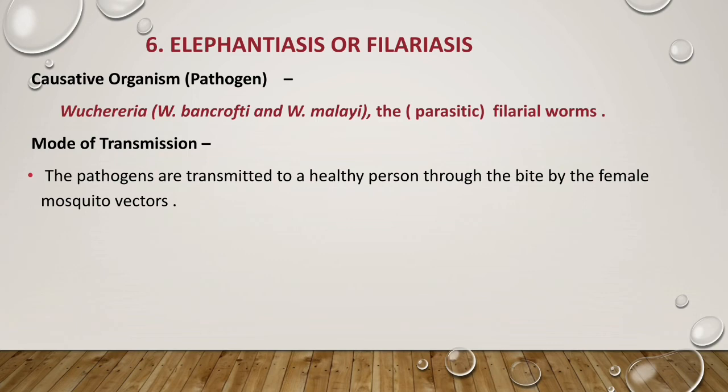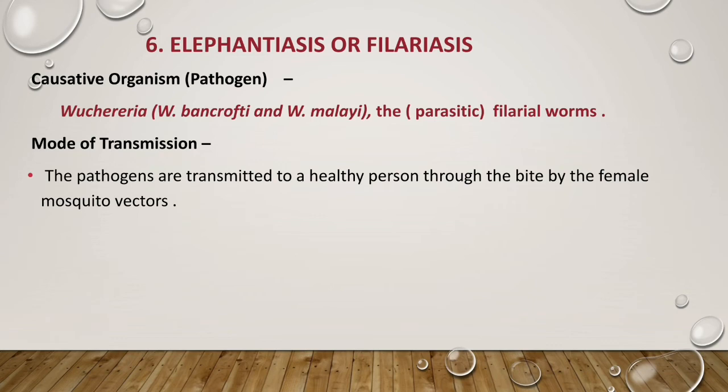It is a carrier of the pathogen Wuchereria.